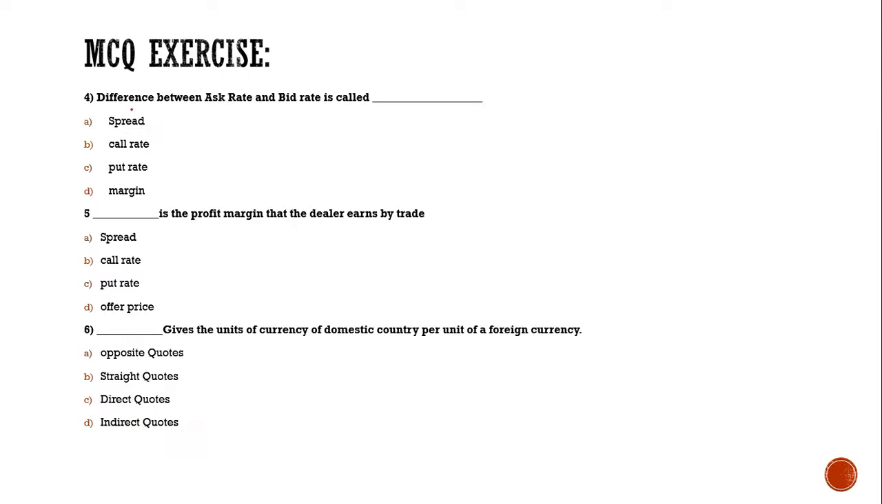The fourth one states that the difference between the ask rate and bid rate is called dash. Options are spread, call rate, put rate, and margin. The next one states that dash is the profit margin that the dealer earns by trade. Options are again spread, call rate, put rate, and offer rate. And the sixth one, dash gives the unit of currency of domestic country per unit of a foreign currency. The options are opposite quotes, straight quotes, direct quotes, and indirect quotes. Again, I'll give you a couple of minutes, think what might be the correct answer, and then we will discuss the answers.